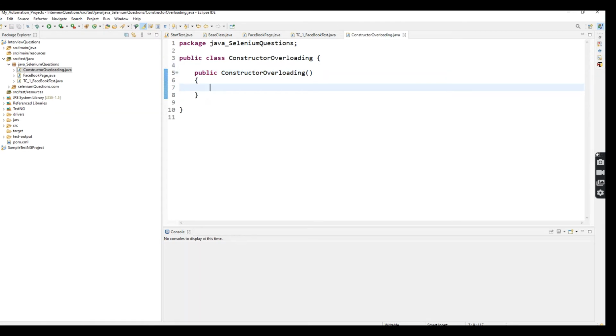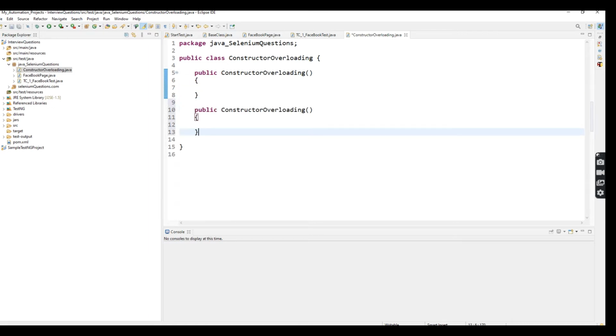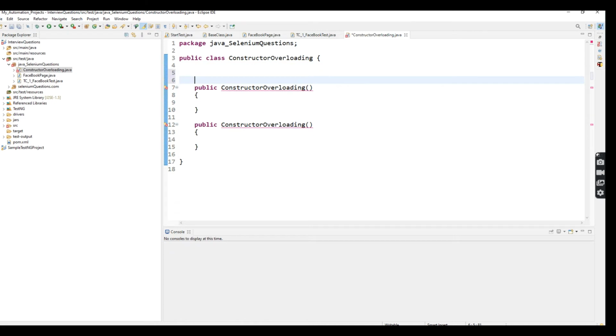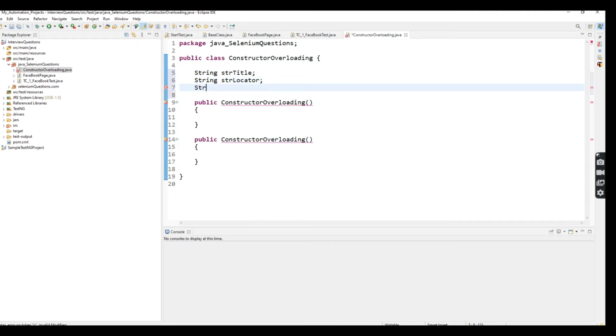So what is overloading? Overloading basically means we can pass a different parameter list. That time only we can achieve overloading. Here we are going to achieve constructor overloading, so for that reason I'm going to create two constructors. First I'm going to initialize the variables: string title is one variable, string locator is another variable, string button is another variable.